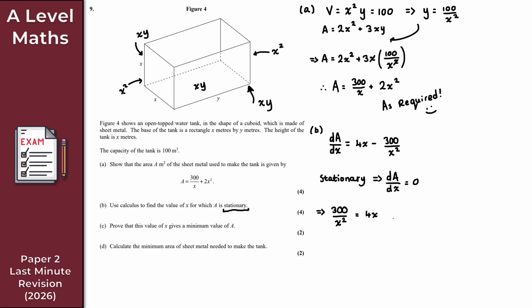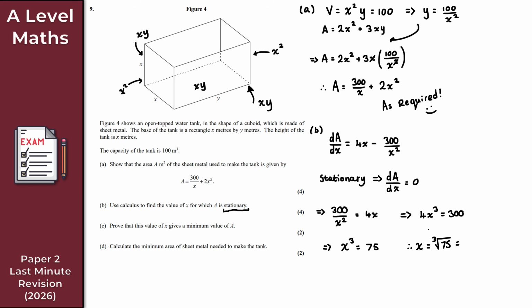Times by x squared then. So what I get here is 4x cubed is equal to 300. Then just divide both sides by 4. So x cubed is equal to 300 over 4, which is 150 over 2, which is 75. And then just take the cube root of both sides. Therefore, x is the cube root of 75.